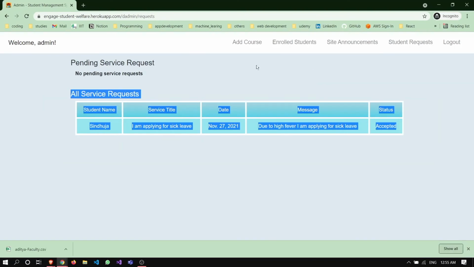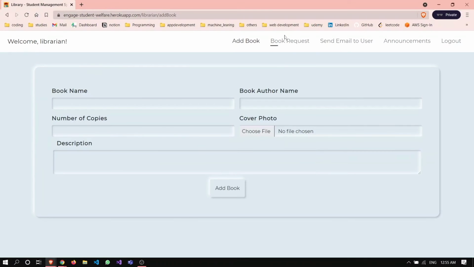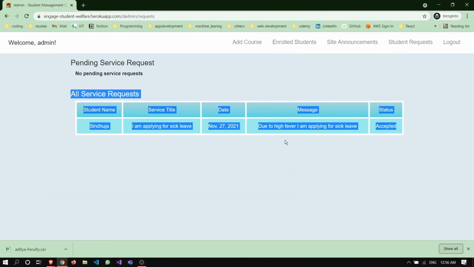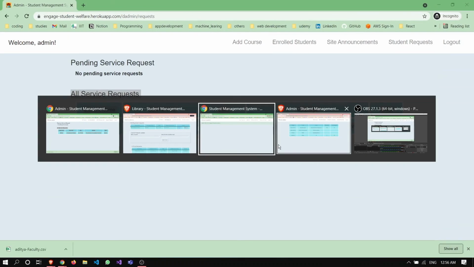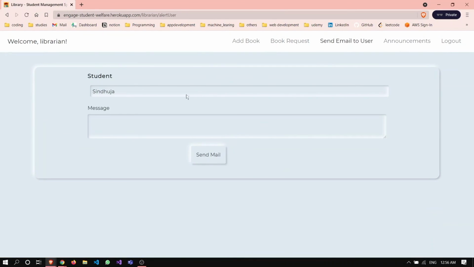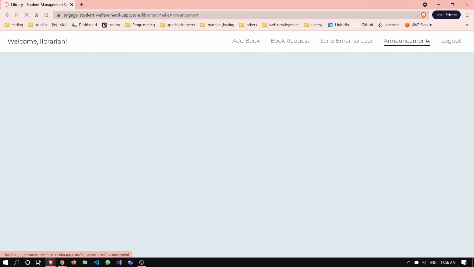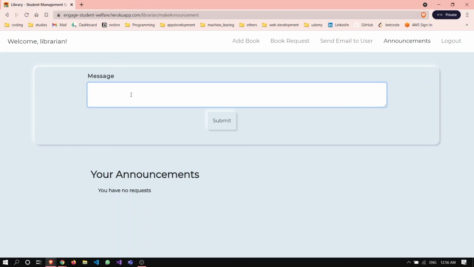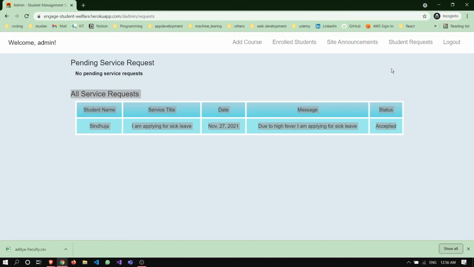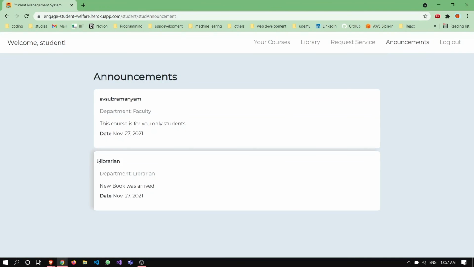After placing the deadline, the librarian account can see the book requests placed by the different students. He can accept the request. Upon accepting the request, the students can take the book offline. Here we have a table of all the requesters of the book. We can send a mail to the user asking them to submit the book, and the librarian can send announcements to the students. After sending the announcement, students can view the announcement made by the library.